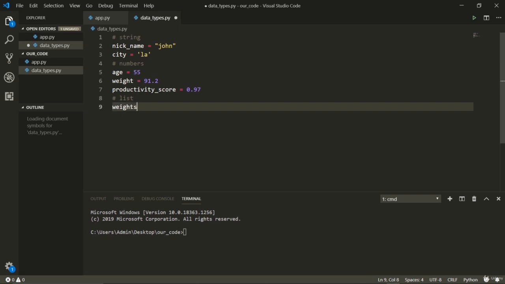How cool is that? I have to use these square brackets, of course, and this equal sign will store all that in this weights variable. These brackets are going to contain the stuff that I want to store. For example, 55. I can store another weight here after a comma.